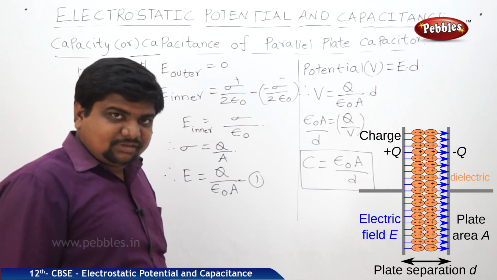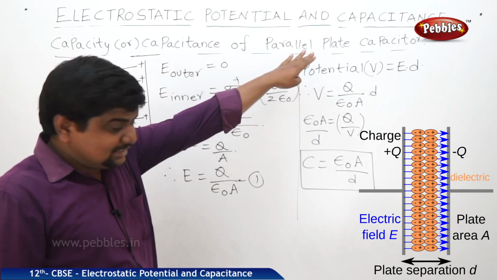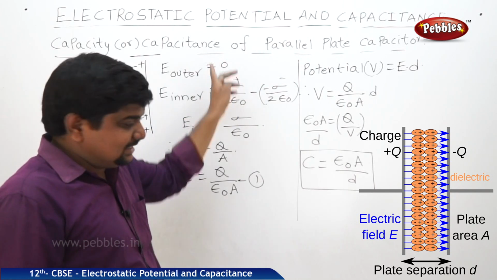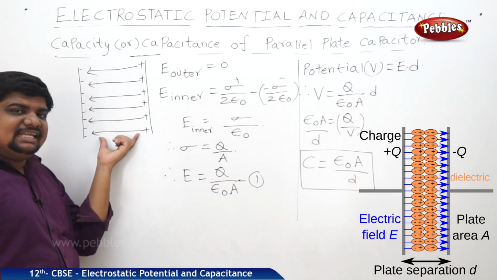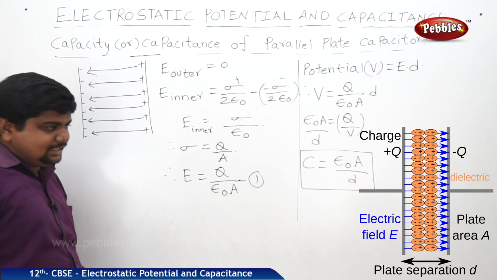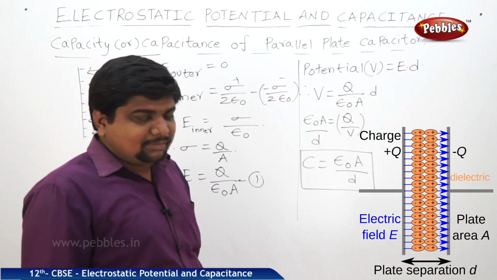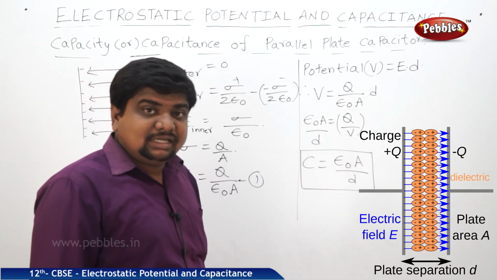This is the expression for the capacitance of a parallel plate capacitor when air is acting as a medium between the plates. Capacitance of a parallel plate capacitor is equal to epsilon naught A by D.